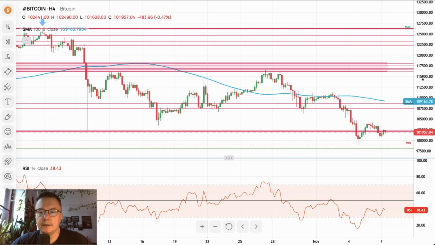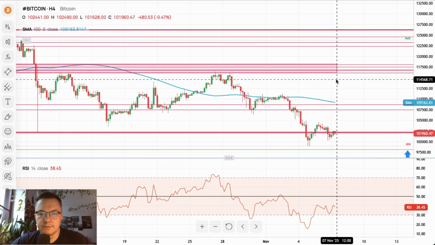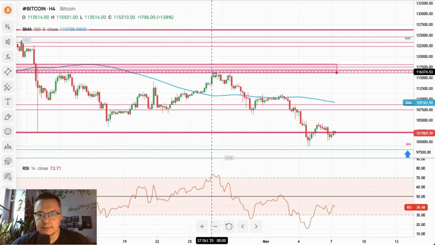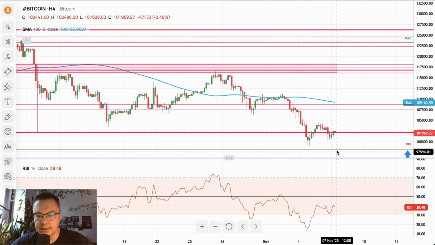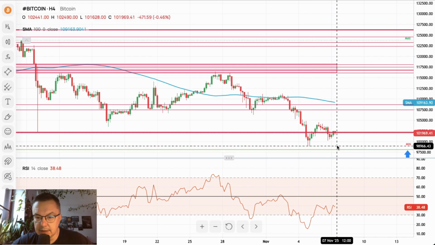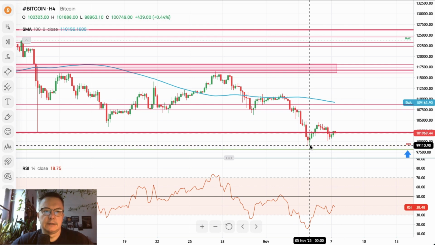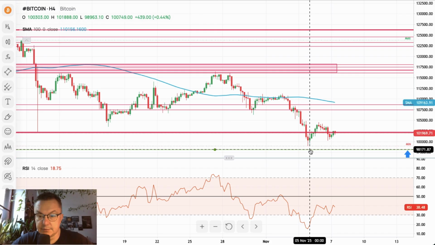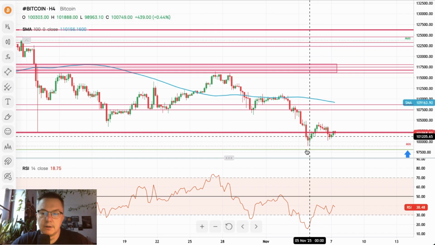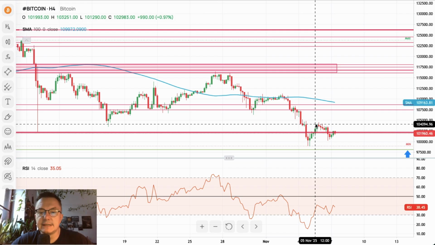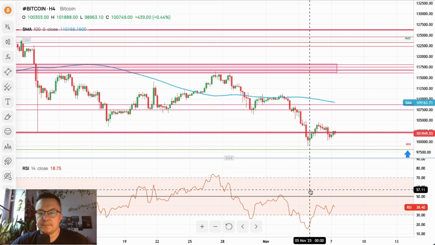Now, Bitcoin was rejected from the supply zone, as you can see, made a new low below the very important level, and almost hit the projected target at 98,106.71. The low was made at 98,963, so very, very close to the projected level, into the extremely oversold conditions. So now technically market is bouncing from the extremely oversold conditions.